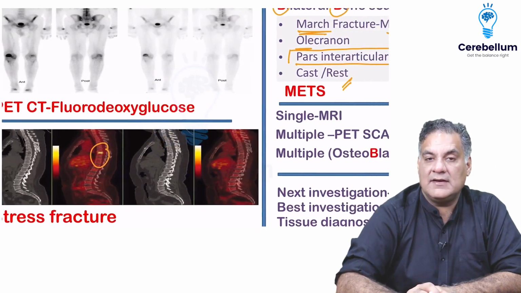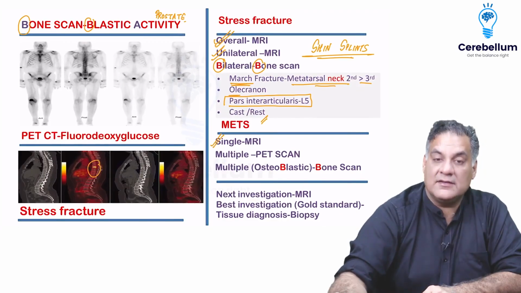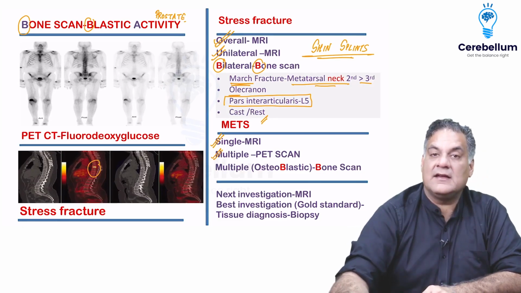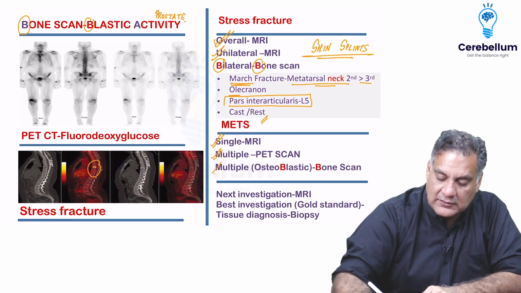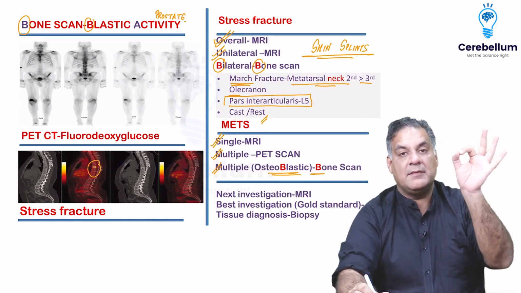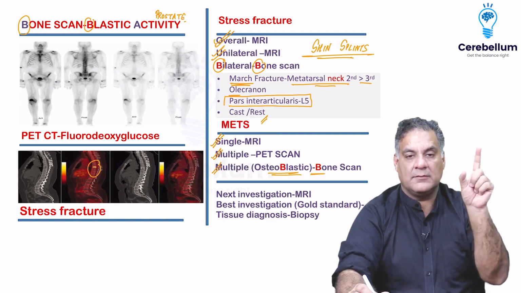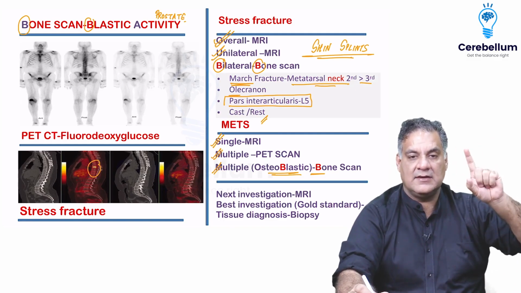That is why when you have a single metastasis, MRI is the investigation of choice. For multiple metastasis, PET scan is better. But when you have multiple osteoblastic mets, like in prostate, bone scan is better because in osteoblastic mets, PET scan is quiet. So overall, what I understand here is in orthopedics, the next investigation is usually MRI.